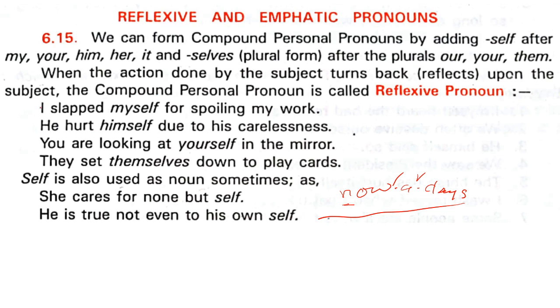When the action done by the subject comes back upon the subject, that is reflective. Therefore, it is called reflective pronoun when the action turns back upon the subject. The compound personal pronoun is called reflective. Now, I slapped myself, reflective, okay, for spoiling my work. What is that? I slapped myself for spoiling my work. See, so it is reflecting on me, myself, okay.